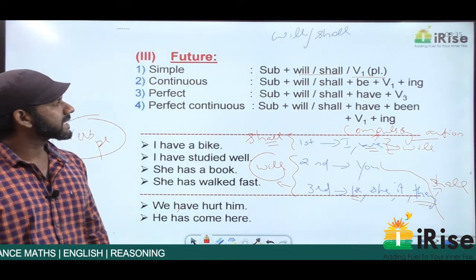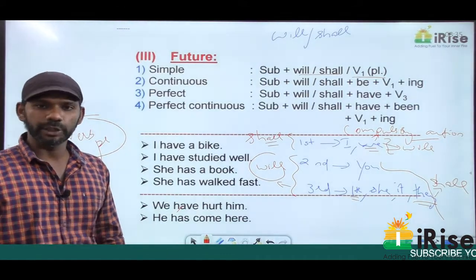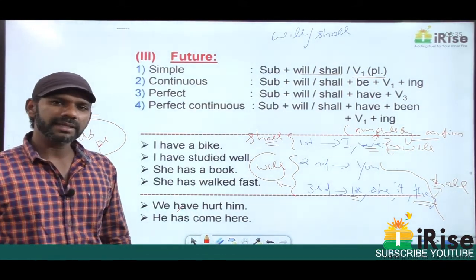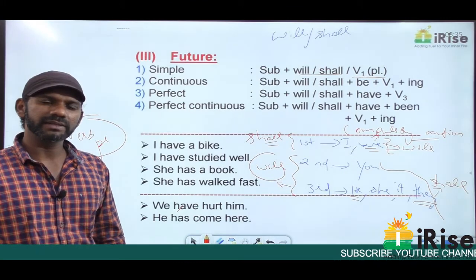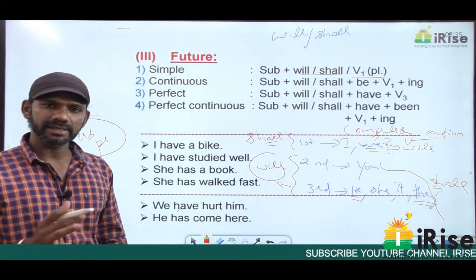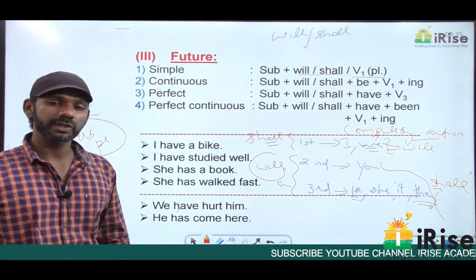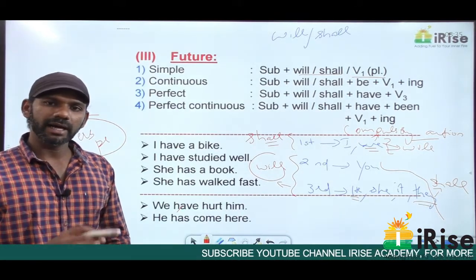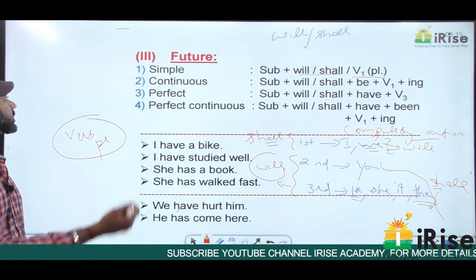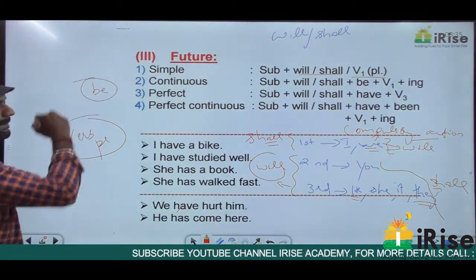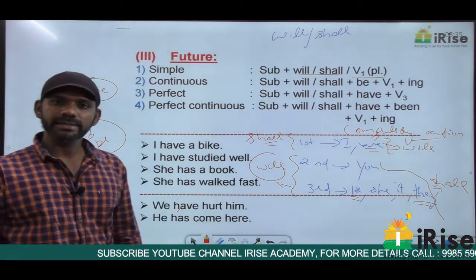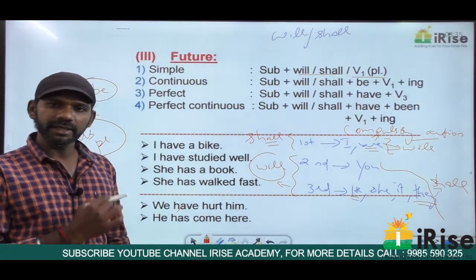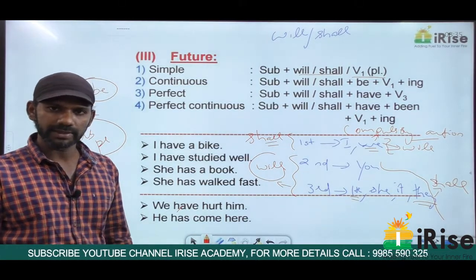Come to the second category, future continuous. Now present continuous means you think about which three auxiliary verbs? Yes, are and am. Past continuous, was and were. I told you at the beginning, yes, are, am, was and were are forms of be. Be is an auxiliary verb and the forms of be are is, are, am, was and were.